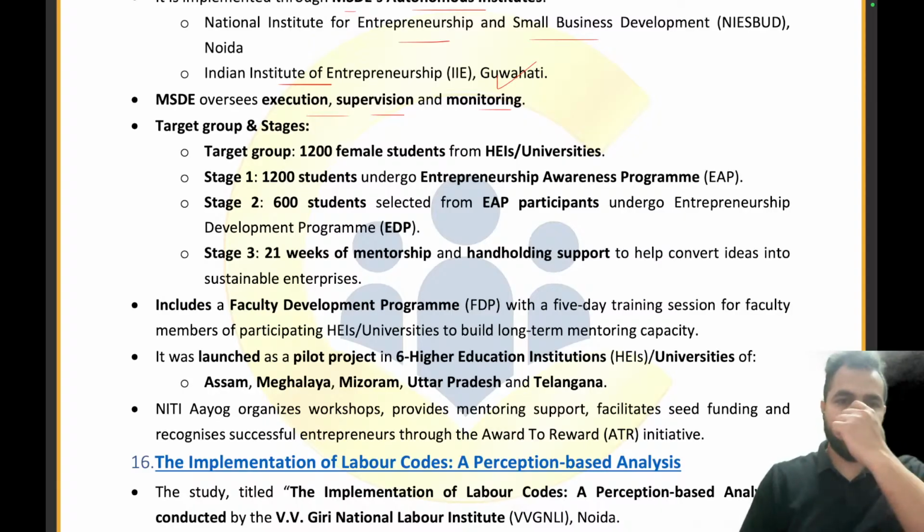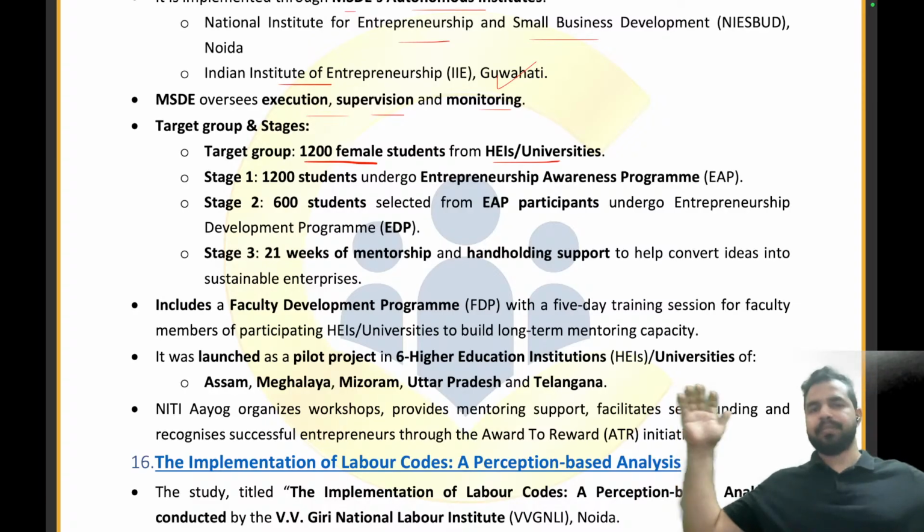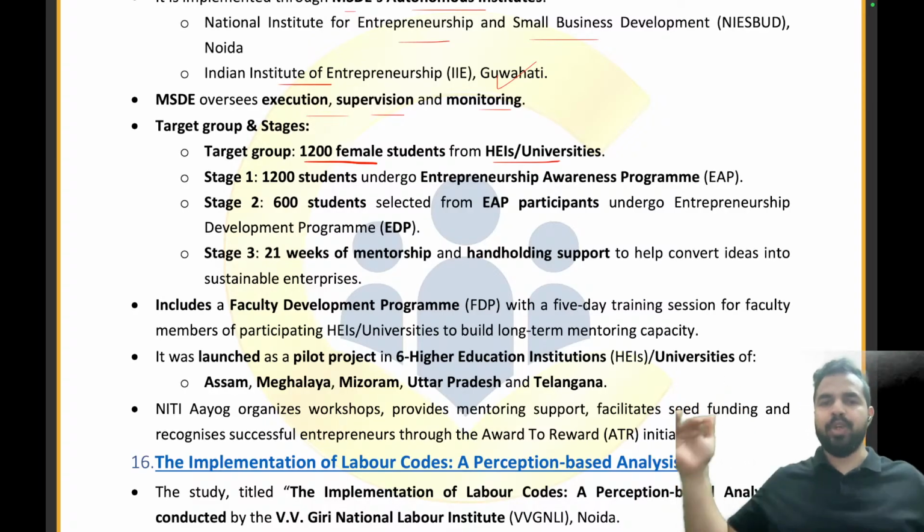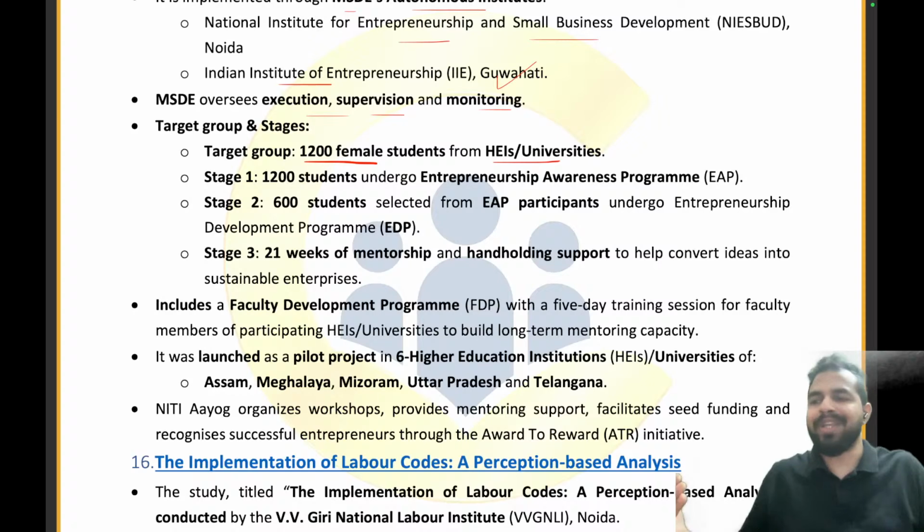The target group and stages, my dear friends. So basically, as a part of the Swavlambini program, what exactly are we doing? We are first of all having the target group of 1200 female students from the higher education institutions and universities. So in the first stage, 1200 students will go through the entrepreneurship awareness program. We will be making them aware about entrepreneurship, what exactly it is, what you can achieve through that, and how exactly you can do that, right?